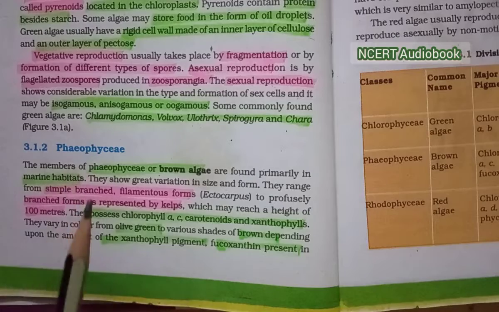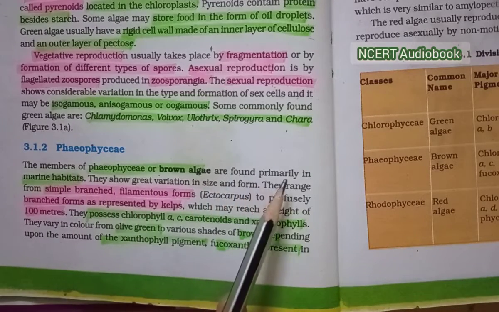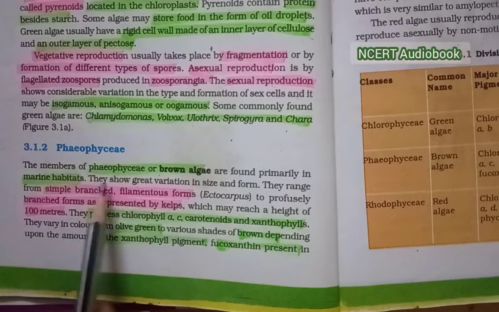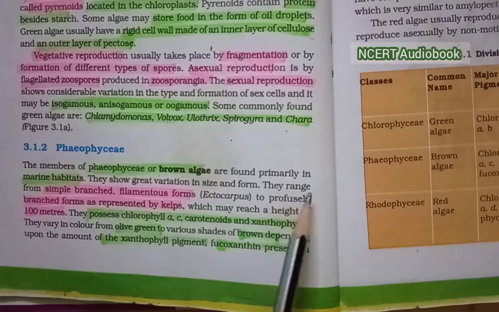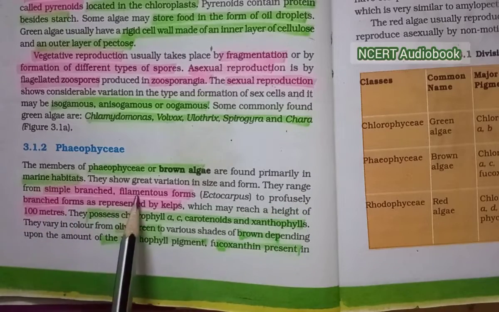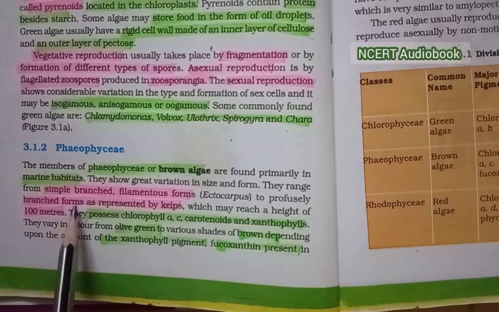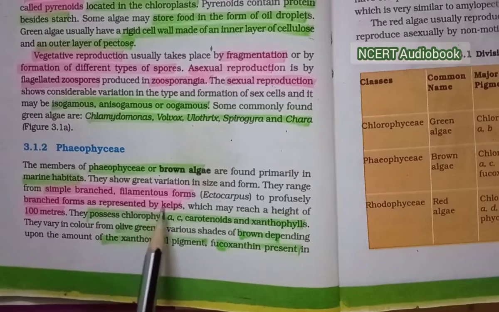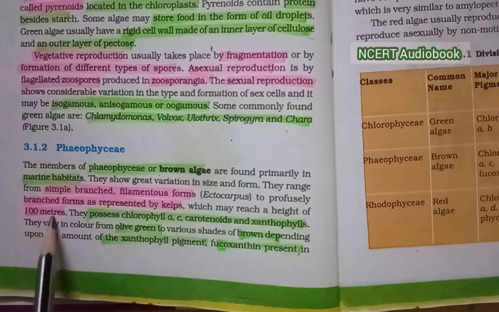3.1.2 Phaeophyceae. The members of Phaeophyceae, the brown algae, are found primarily in marine habitats. They show great variations in size and form. They range from simple branched filamentous forms, Ectocarpus, to profusely branched forms as represented by kelps, which may reach a height of 100 meters.